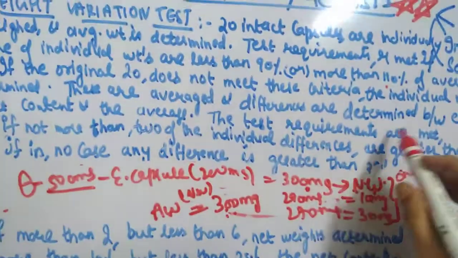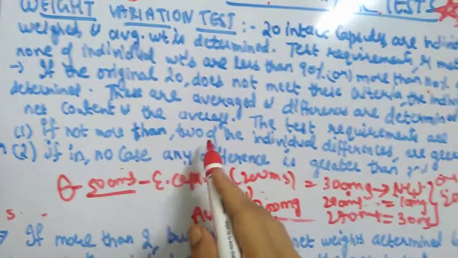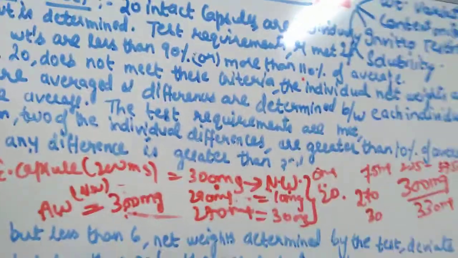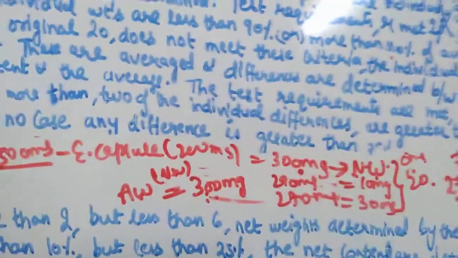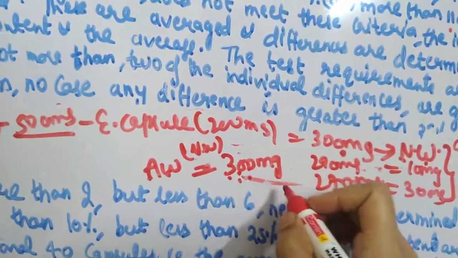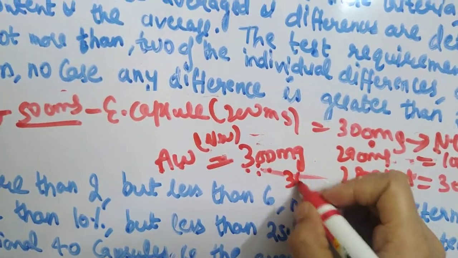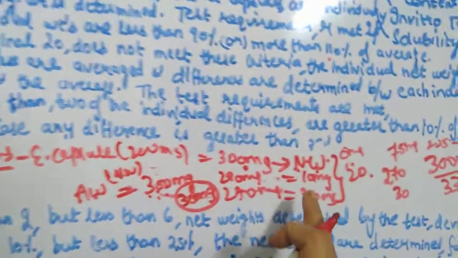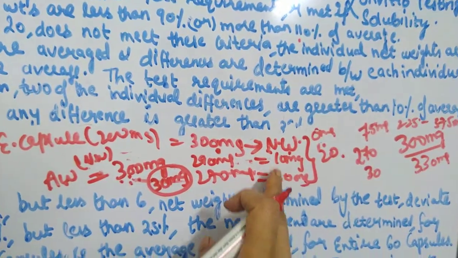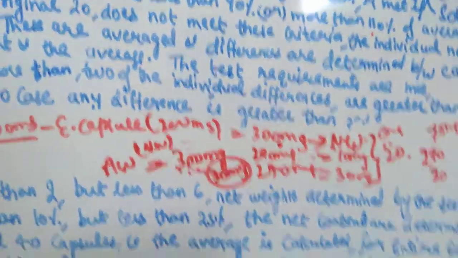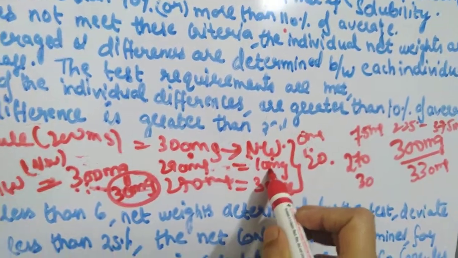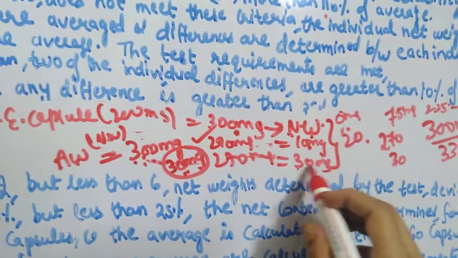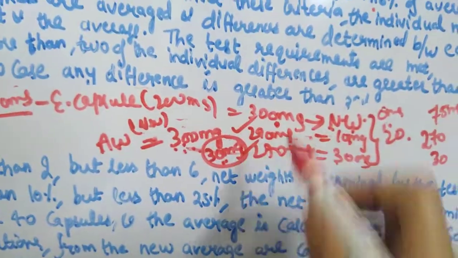The test requirements are met if not more than 2 of the individual differences are greater than 10% of the average. So what is 10% of the average weight? 30 mg, right? So whenever you find this difference, it should not exceed 10%. Here it is 10 mg, so it is less than 30 mg, so it passes the test. Here it is 30 mg, it is equal, so it also passes the test.